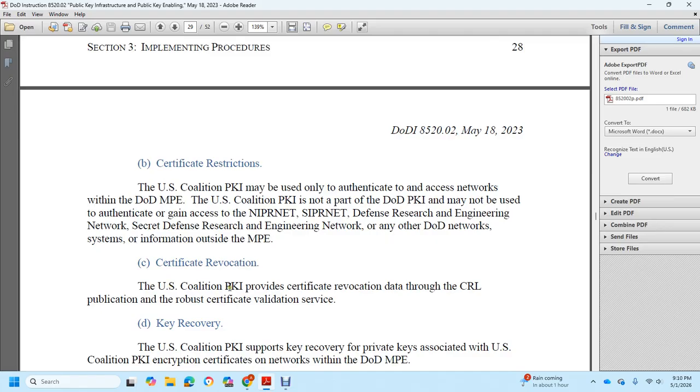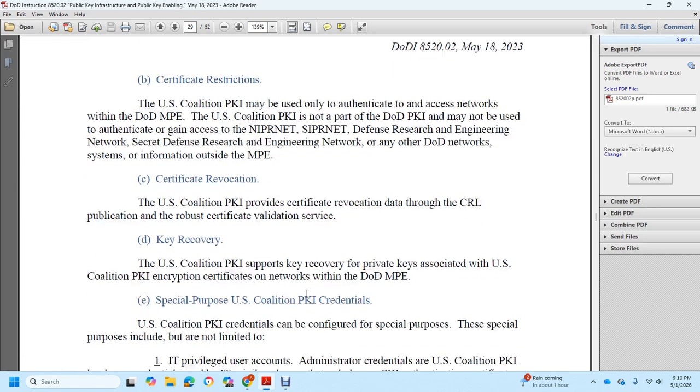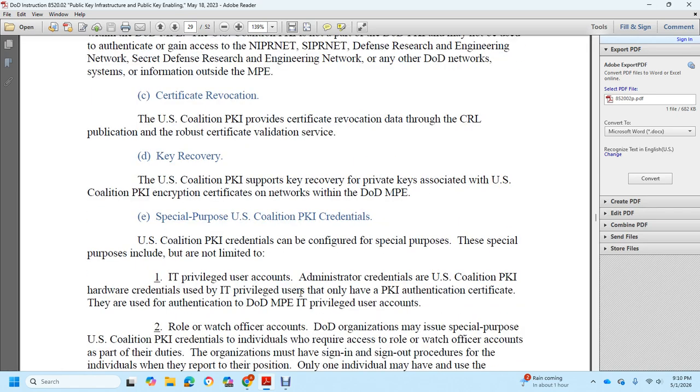Certificate revocation: the Coalition Public Key Infrastructure certificate revocation data, with CRL publication, robust certification validation services, and key recovery. The U.S. Coalition Public Key Infrastructure supports key recovery of the private keys associated with the U.S. Coalition Public Key Encryption Certificates on the networks of the DoD MPE.